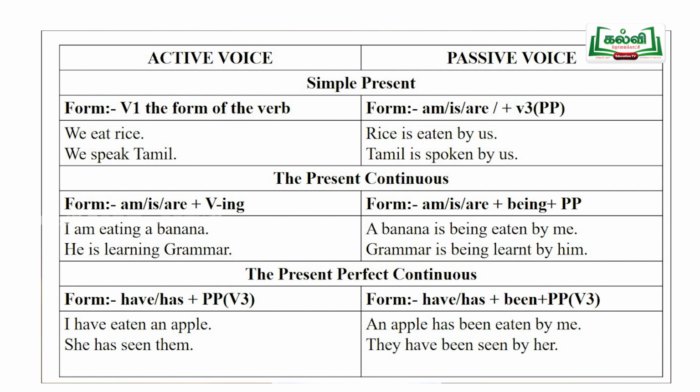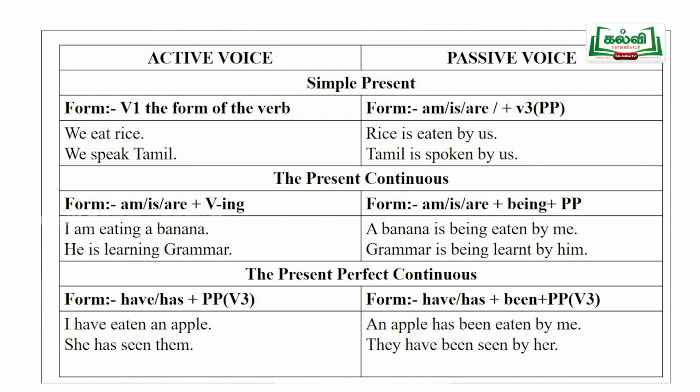Okay, students. For example, I am eating a banana. I am eating a banana. What is the verb here? Am eating is the verb. Okay. Subject is I. Banana is object. So, a banana is taken to the subject place and I is taken to the object place.